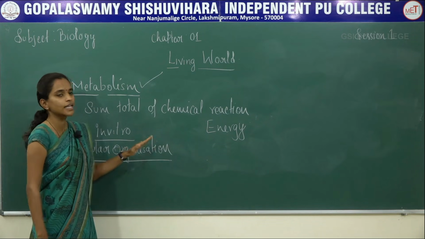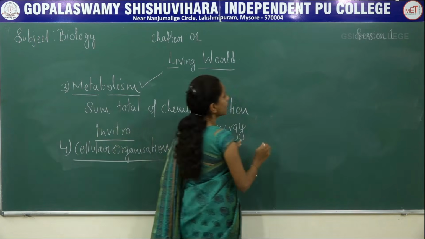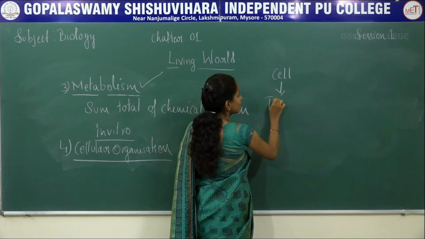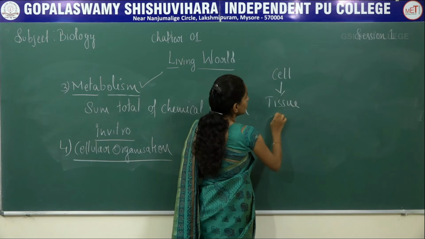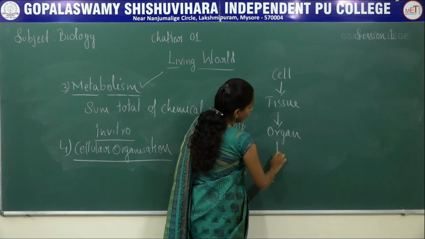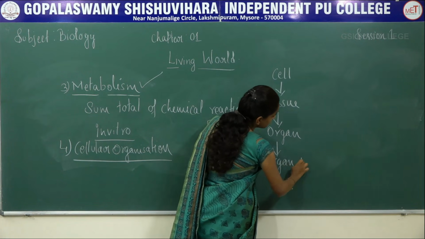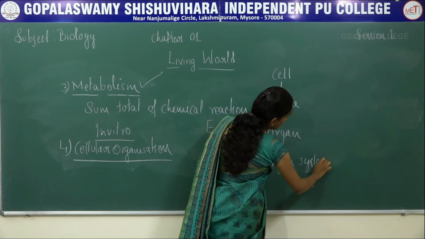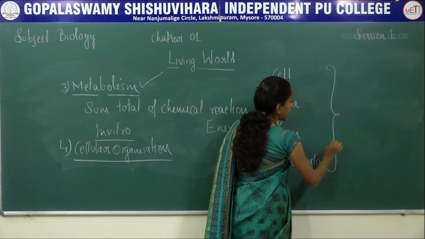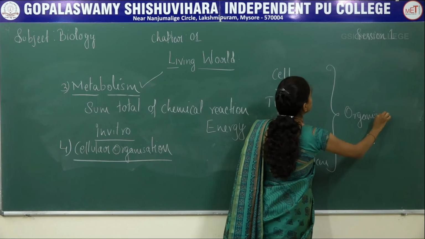In an organism, the basic unit is the cell. A group of cells form a tissue, a group of tissues form an organ, a group of organs form an organ system, and a group of organ systems all together helps in the formation of an organism.